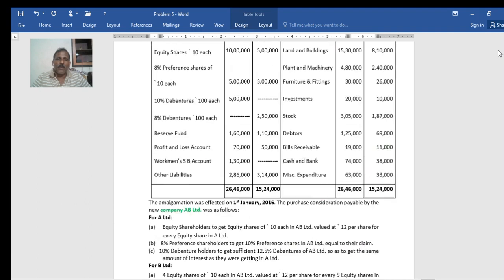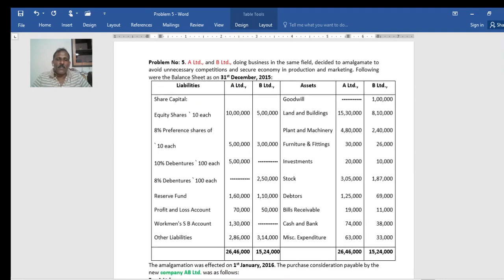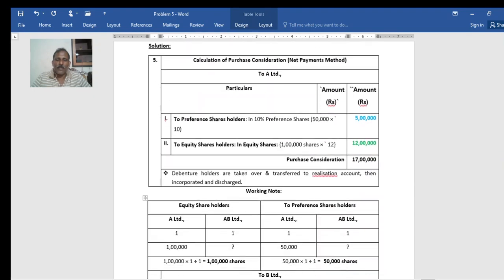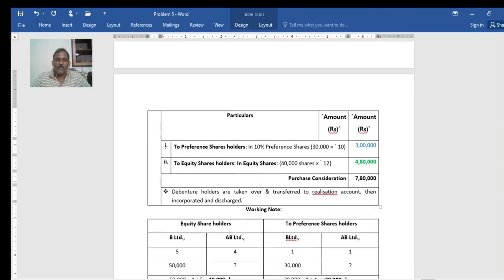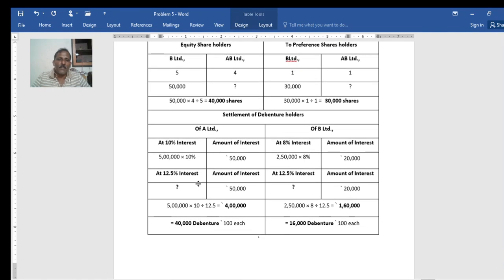Those debentures were at 8%. 8% on 2,50,000 becomes 20,000. Now the debentures are at 12.5%.